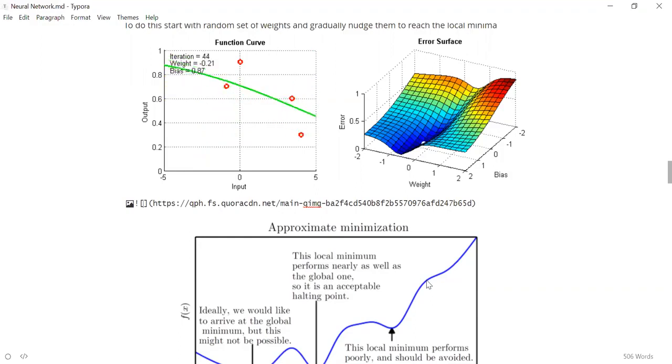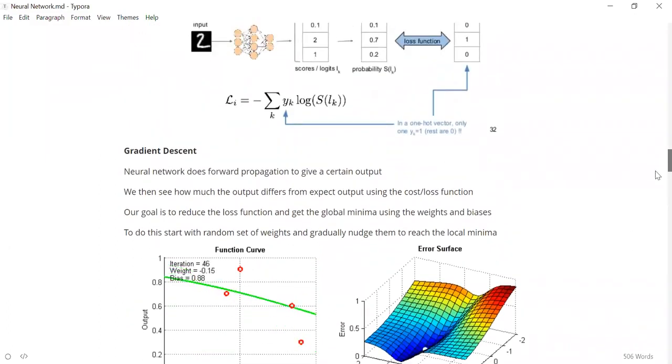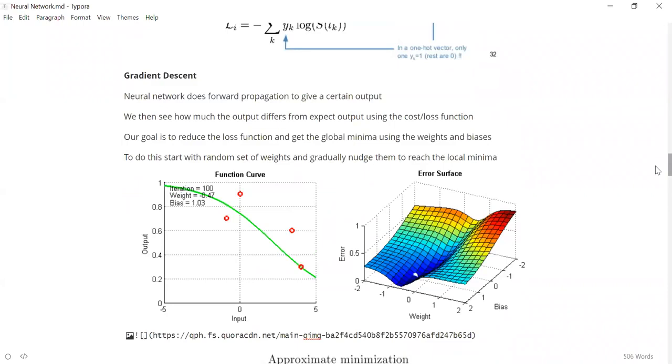So gradient descent is the algorithm which will figure it out. The task is to reduce the loss function, so the task of gradient descent is to change the weights and biases in a particular direction so that we reach a better error. We will be getting the least error that is possible. So gradient descent is trying to help the neural network learn by changing the parameters. We start with some random weights, then we use gradient descent to change the weights in some direction so that the loss decreases, until it comes to a better point.